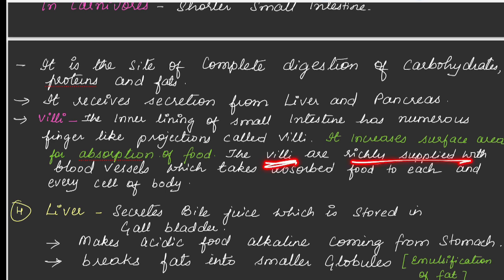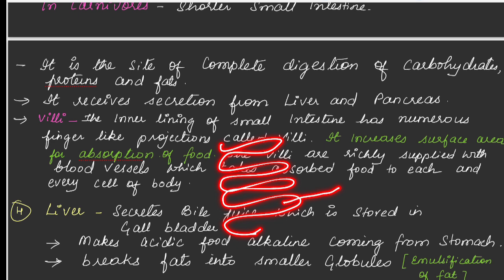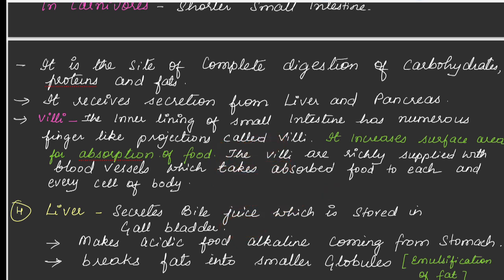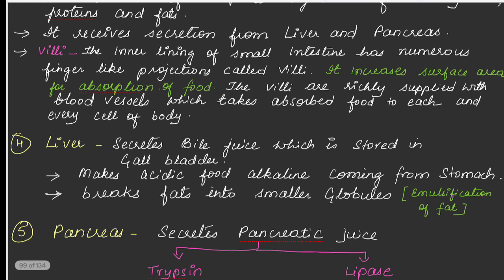The villi are richly supplied with blood vessels, which take the absorbed food to each and every cell of the body. So here the villi will be like this. The food will be taken into the villi. The villi also have blood vessels. So food will enter into the blood vessel and it will be taken to each and every cell in the body. And then, what is the function of liver and pancreas?